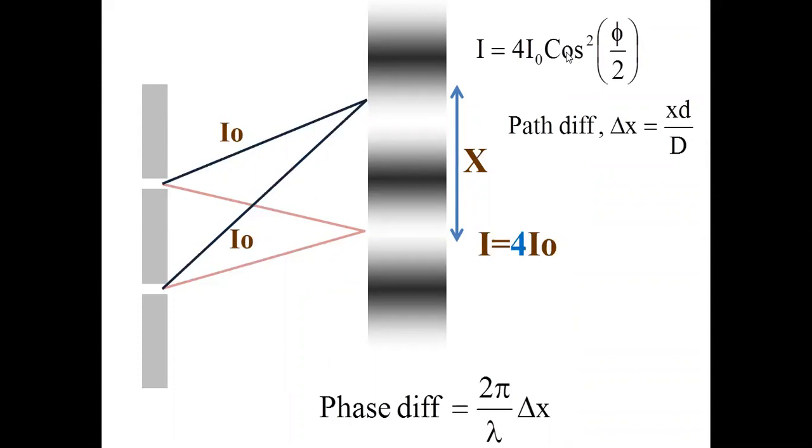So if you want to know intensity at different points on the screen, first find out that point's distance from the central bright fringe, convert it into path difference, find out the phase difference, and put that phase difference phi. Of course, I have not written phi here. That phi here, I is equal to 4 I naught cos squared phi by 2. Of course, this formula is in the synopsis. I have sent the synopsis already. You need not worry, you can receive it. Okay, later you can see that. And this is the formula for intensity at any point on the screen.